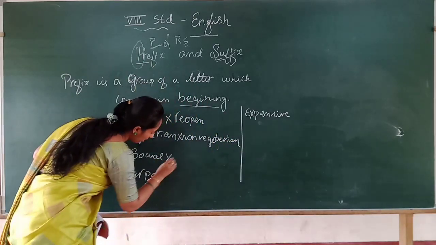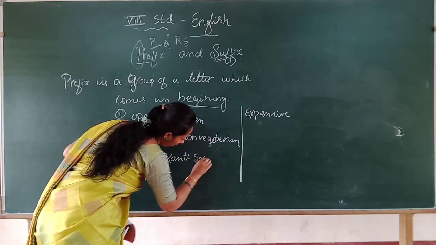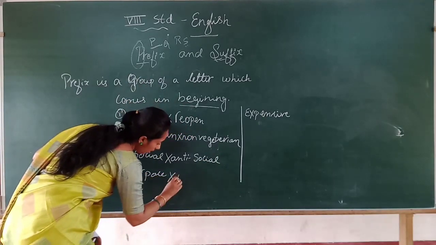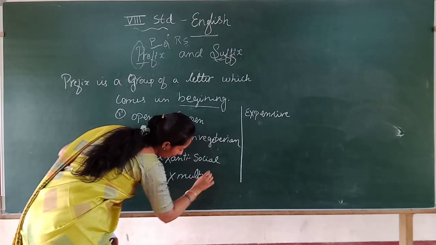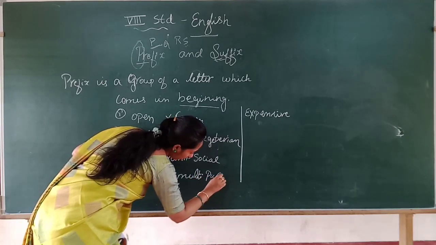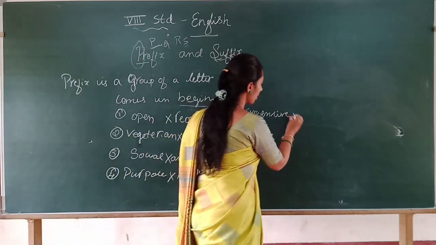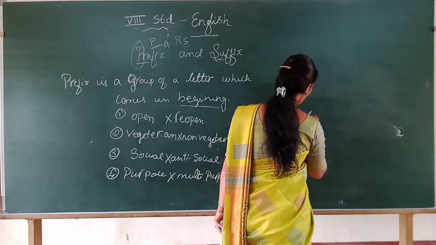social, anti-social, purpose, multi-purpose, and expensive, inexpensive.